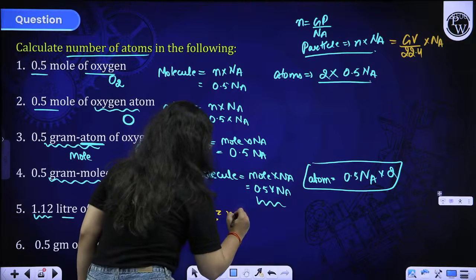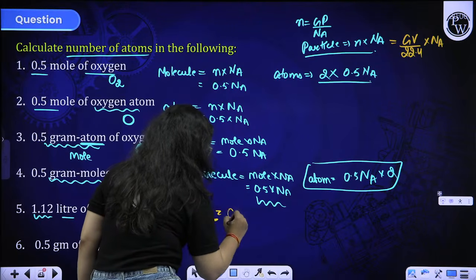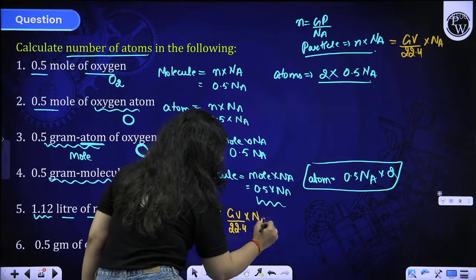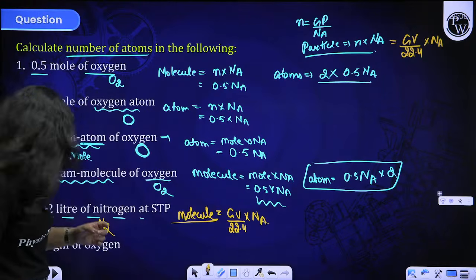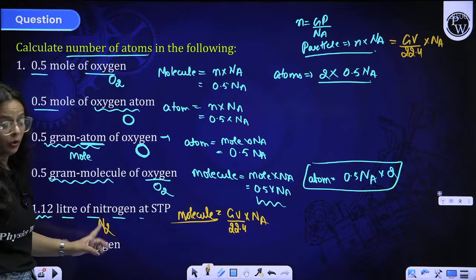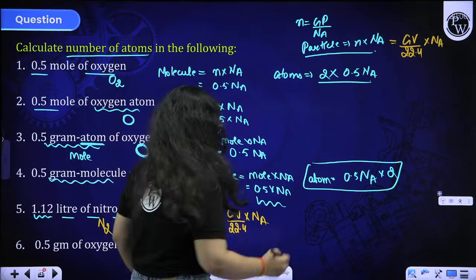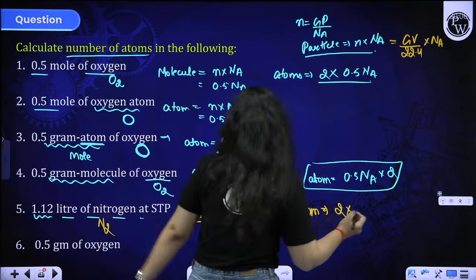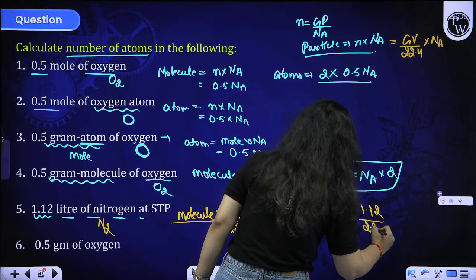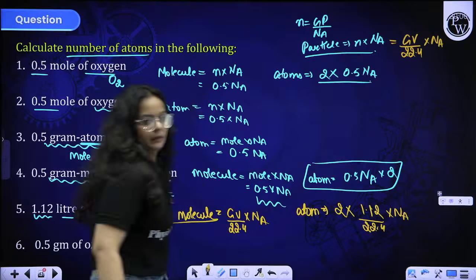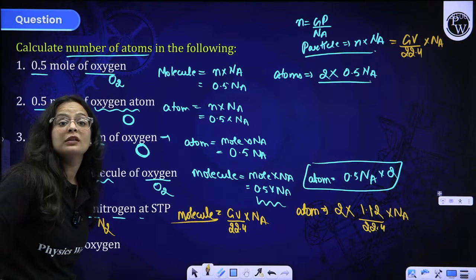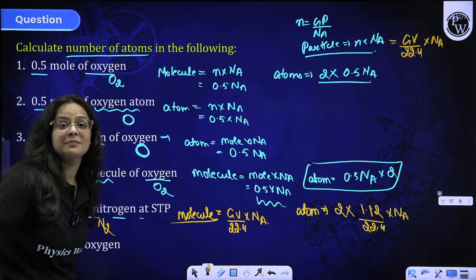So it will be N into Na, and in place of N I am replacing it with the volume term. Given volume by 22.4 into Na is the number of molecules you are getting, and if you want to find the atoms, you just have to multiply it by 2, because one molecule contains two atoms. So atoms will come out to be 2 times this formula. Given volume is 1.12, so 1.12 by 22.4 into Na, you will get the number of atoms. Okay, is that clear to you all, beta? I want you all to solve the question and parallelly tell me the answer in the comment section, beta.